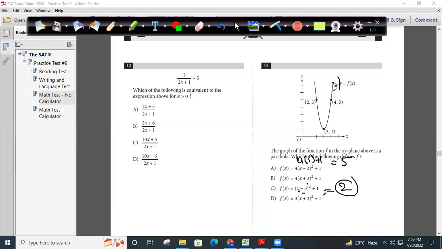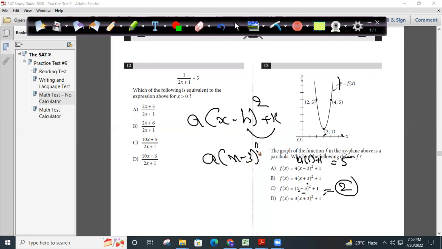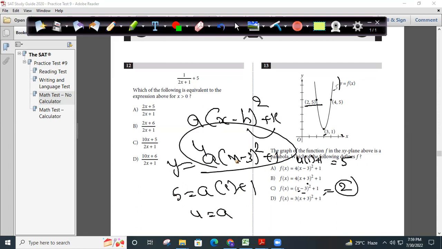Okay, this is a parabola which is open upward. So the standard form of equation of parabola is a into (x minus h) whole square plus k, where (h, k) is the vertex. So a into (x minus 3) whole square plus 1. To find a, plug in any one point. Let me take (5, 2)... 5 is equal to a into 1 plus 1. This comes this side, so 4 is equal to a. So my equation is 4 into... This is another way to do.